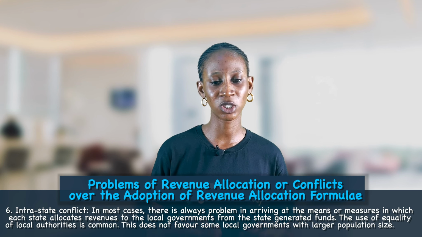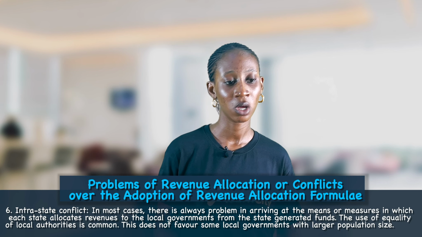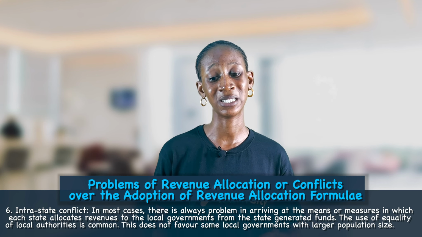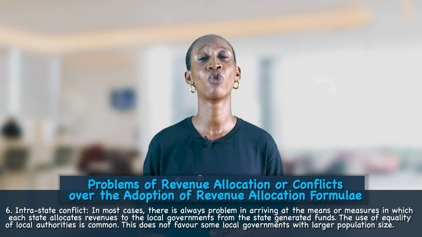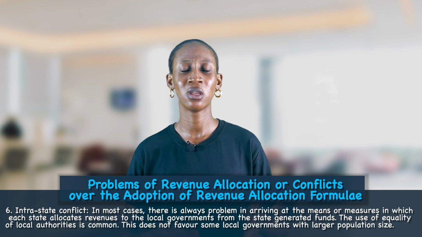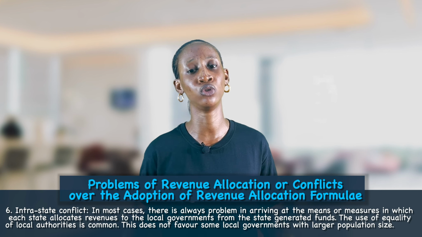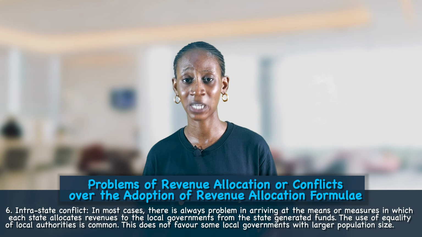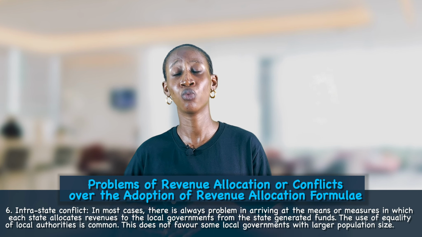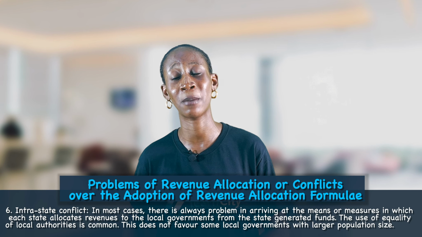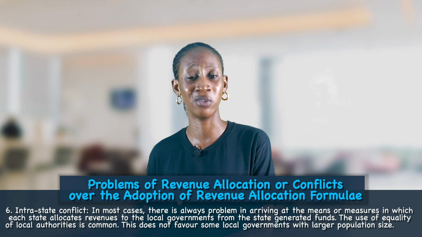The use of equality of local government authorities is common, but this does not favor the local governments that are larger in size. Every local government is given the same amount of money, regardless of their size, and this cannot favor those local governments that have larger populations. They will not be able to cater for their population with the same amount given to those who have lesser population.